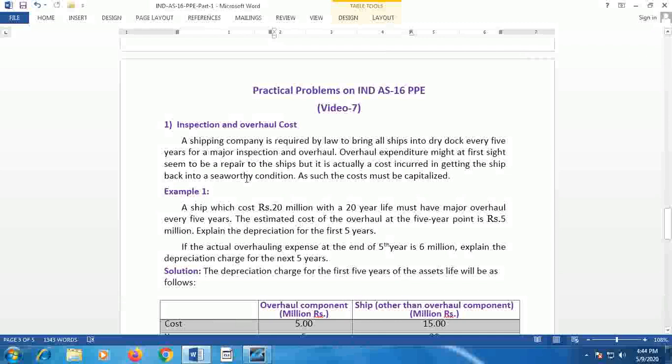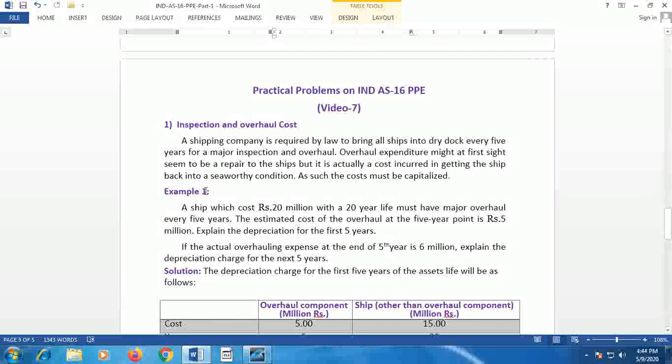In this video, I am taking up two more examples with reference to Ind AS 16, which guides as to how the overall cost and depreciation has to be accounted under Ind AS 16.